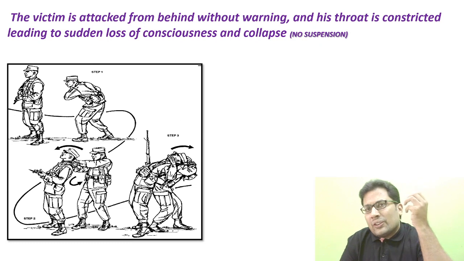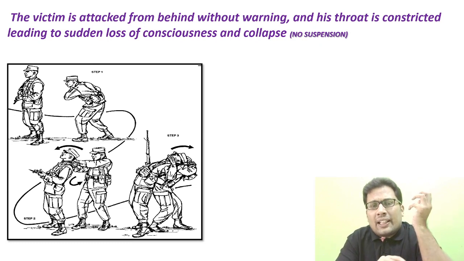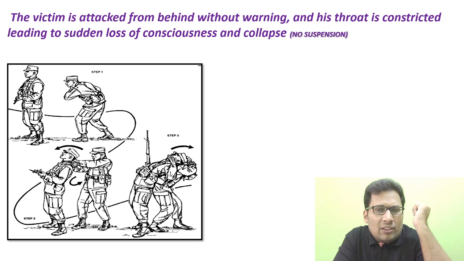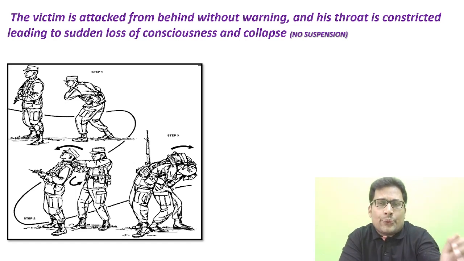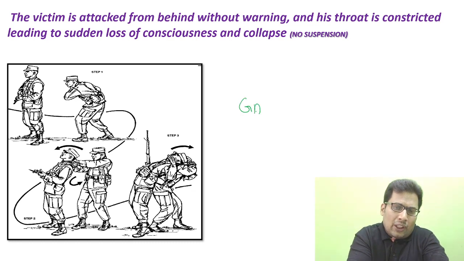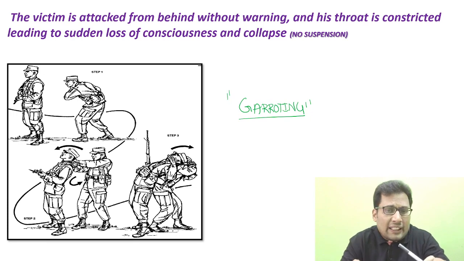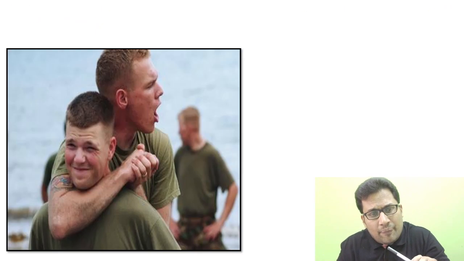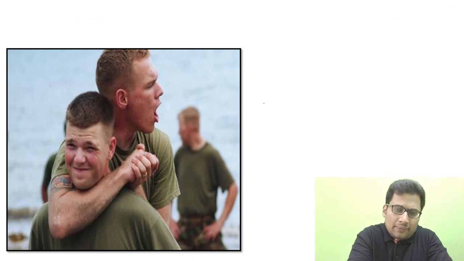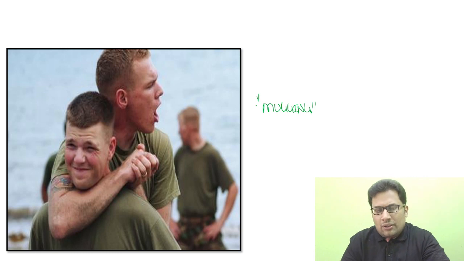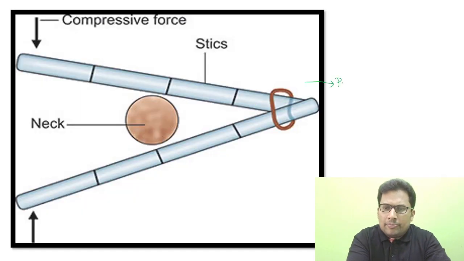So look at this. This is garroting. A victim is attacked from behind without warning, and his throat is constricted, leading to sudden loss of consciousness and collapse. So this is known as garroting. The special type of garroting is known as Spanish windlass. What is the cause of that? Asphyxia. So this is mugging. This is Bansdola.